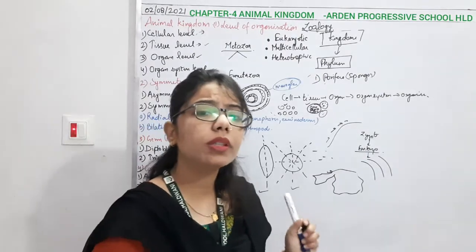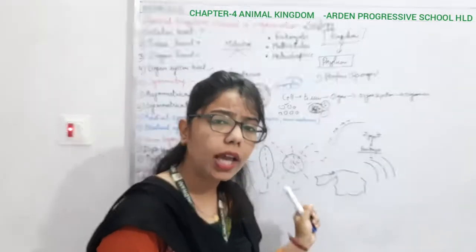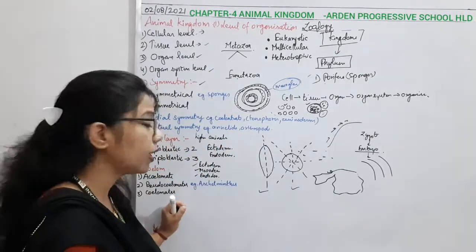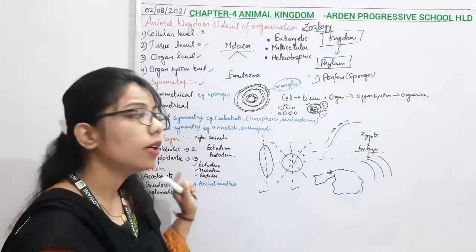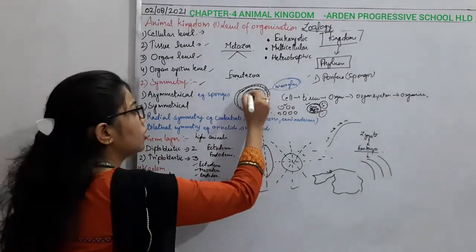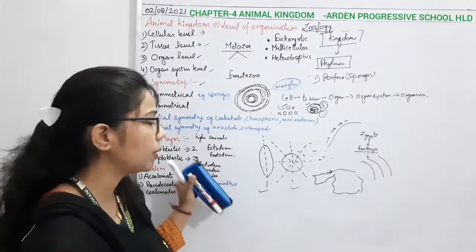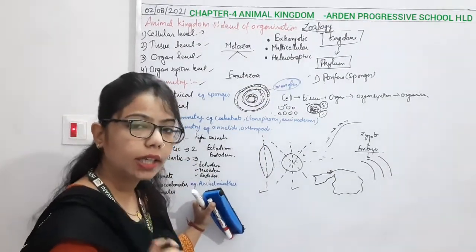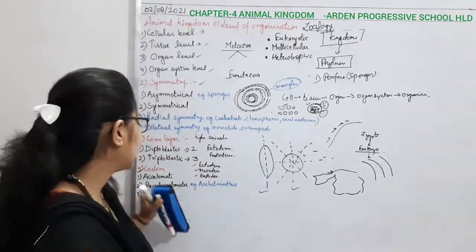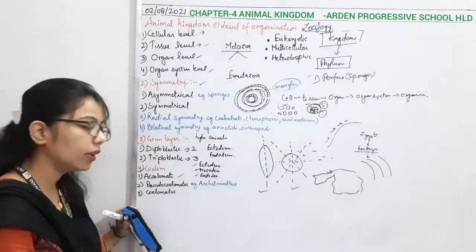Okay, so coelom is the cavity which is filled with fluid, and this coelom should be surrounded by the mesoderm. It means that if a cavity is present in this part, it should be surrounded by the mesoderm. If there is no surrounding of the mesoderm, we cannot say that it is a coelom. So on the basis of the coelom, we have acoelomate, which means no cavity is present.